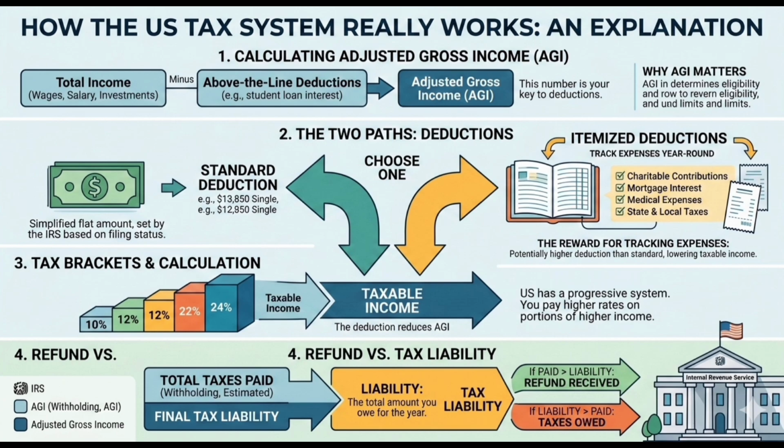Adjusted gross income, AGI, is a critical number. Think of it as your intermediate income. It is not your final taxable income, but rather a calculation that defines how much tax you will ultimately owe. The AGI formula: total income, wages, interest, investments, minus above-the-line deductions, for example, student loan interest, retirement contributions.